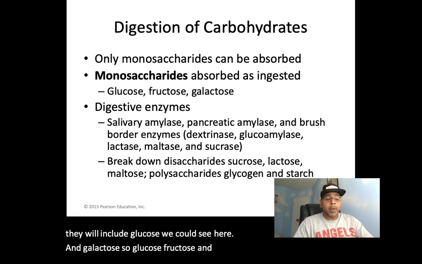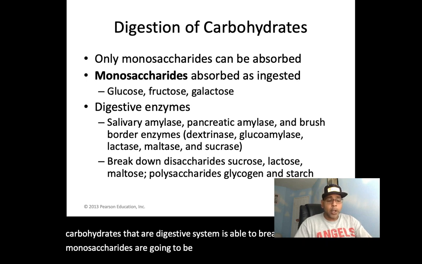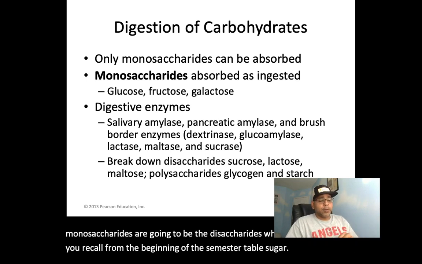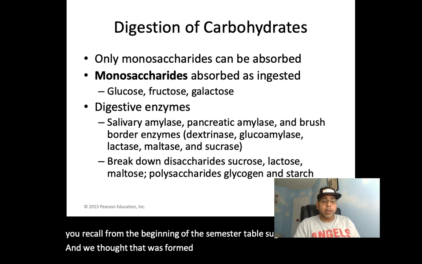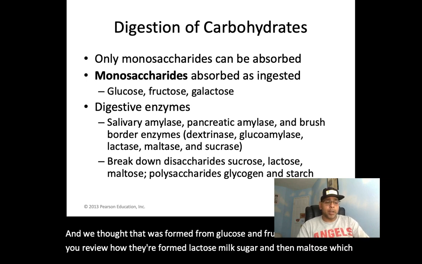The more complex carbohydrates that our digestive system is able to break down to monosaccharides include the disaccharides: sucrose, if you recall from the beginning of the semester, table sugar, which we saw was formed from glucose and fructose, so make sure you review how they're formed; lactose, milk sugar; and maltose, which we described as grain sugar.